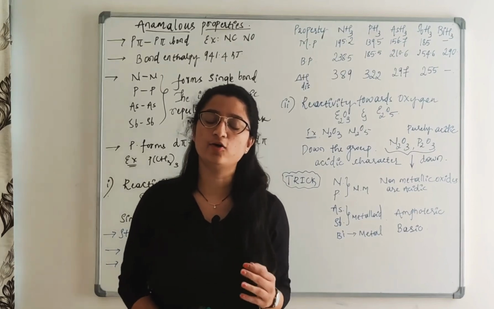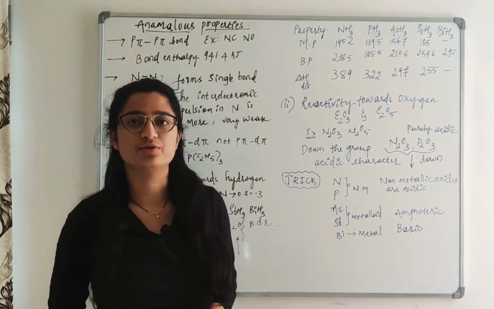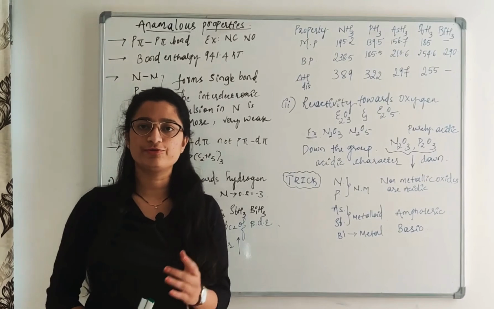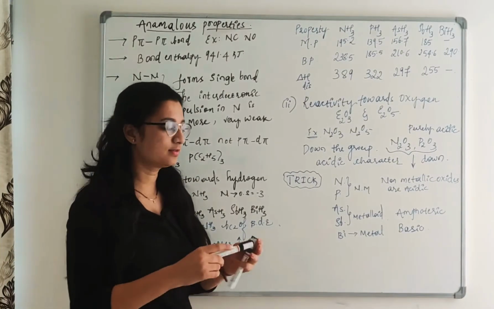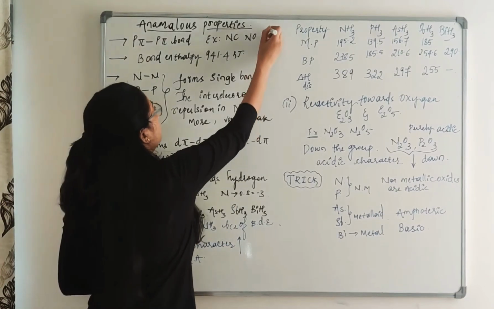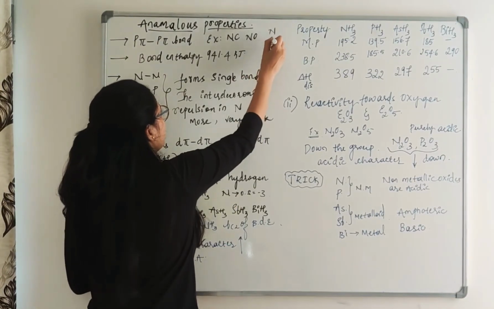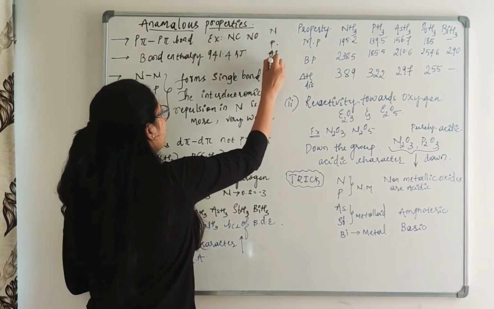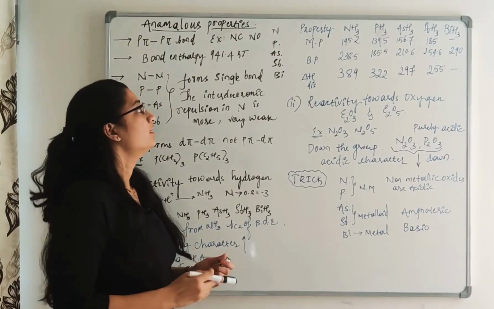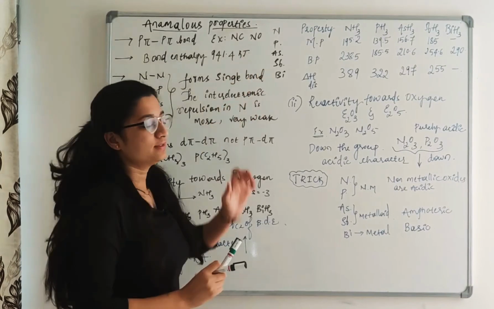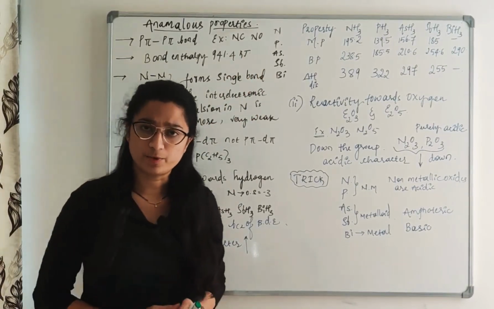Next is the anomalous property of nitrogen. When we consider the group 15 elements, that is nitrogen, phosphorus, arsenic, antimony and bismuth, and compare all of them, nitrogen shows some different properties.